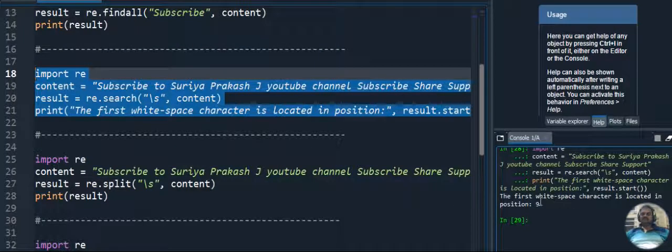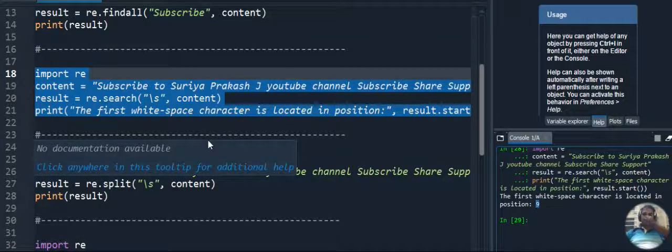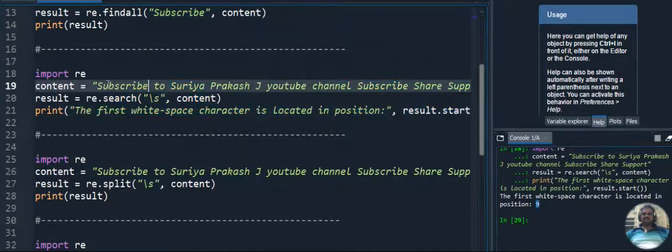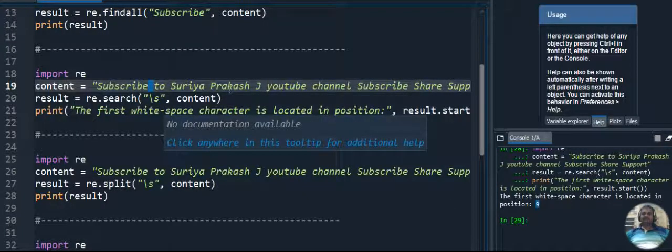See, it's showing the position as 9. The first white space character is located at position number 9. How is it showing position 9? Here it starts from 0: S is 0, then 1, 2, 3, 4, 5, 6, 7, 8. The letter E is 8. Then the next position is the 9th position. The 9th position is displayed as output because we are identifying the white space from the given content.